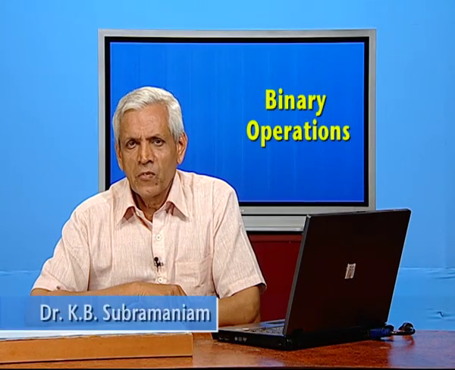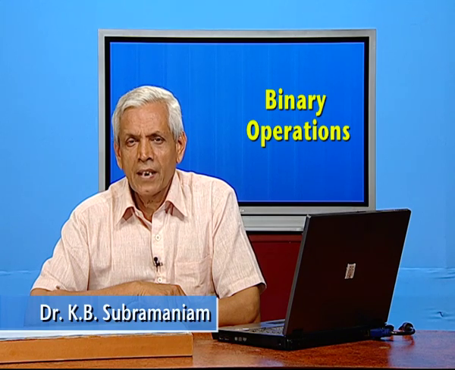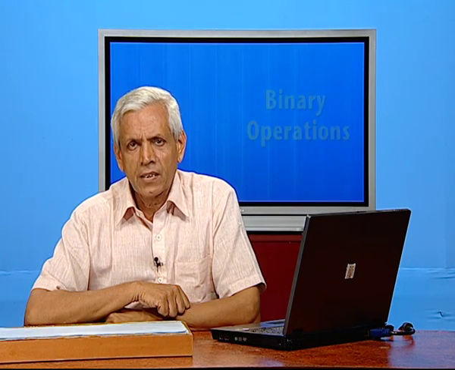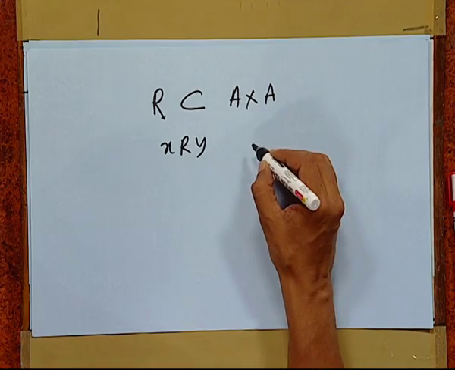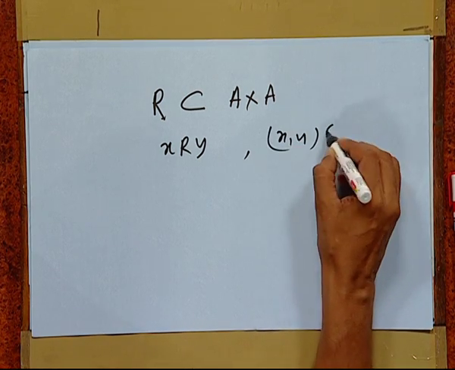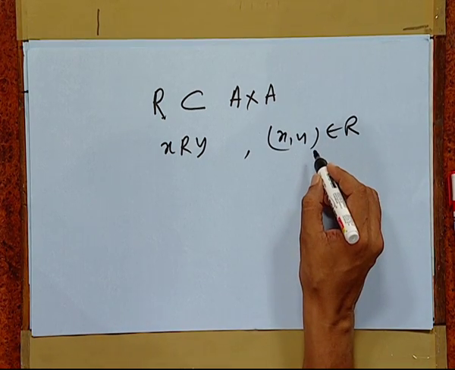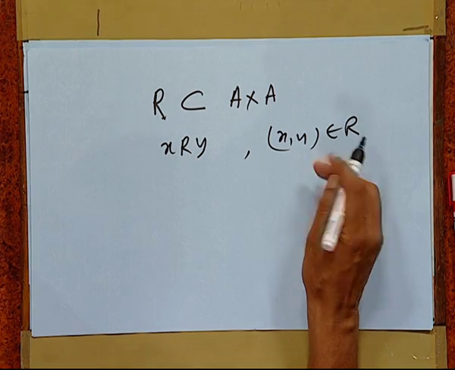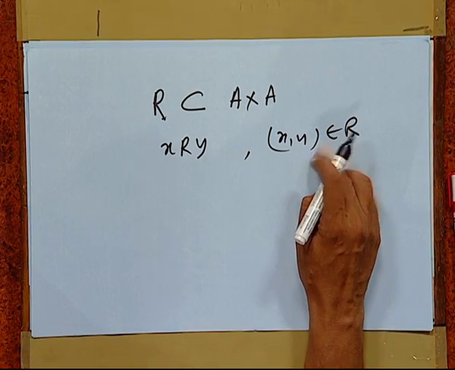Hello students, in the last episodes we discussed function and binary operations in detail. Today we study the types of relations. Before that, I want to remark that sometimes we use the symbol xRy to designate the fact that (x, y) belongs to R. So, as per convenience, we use both with equal meaning.